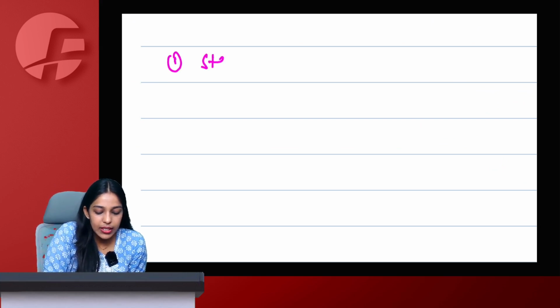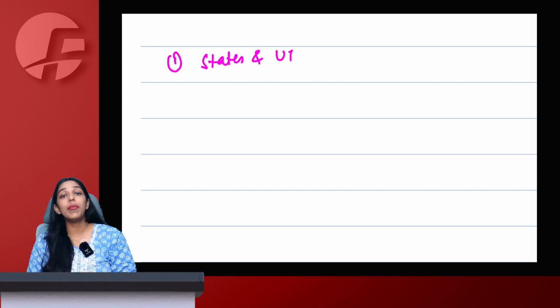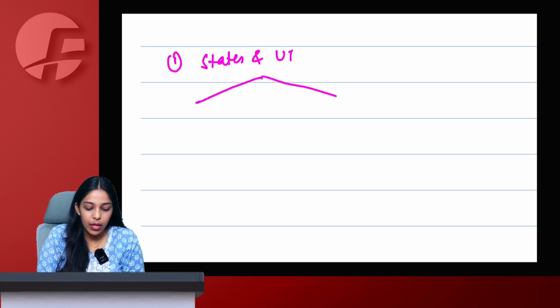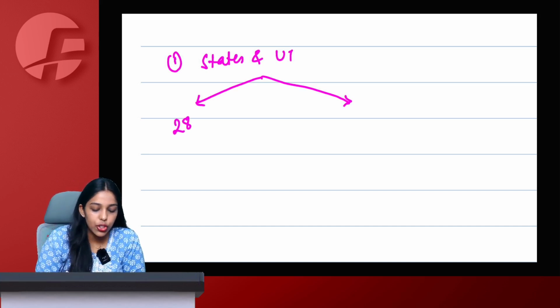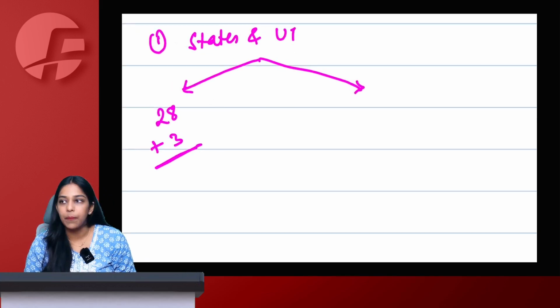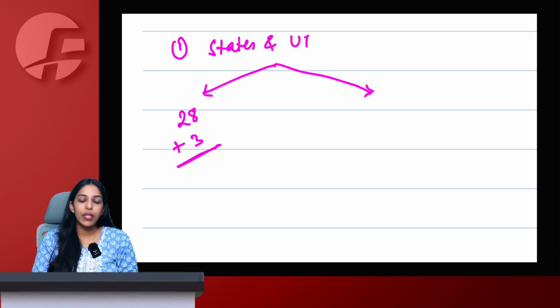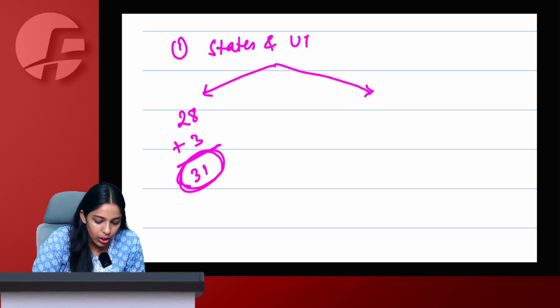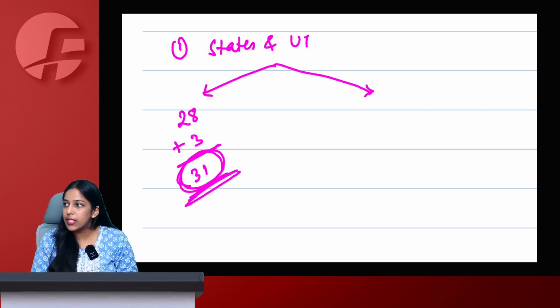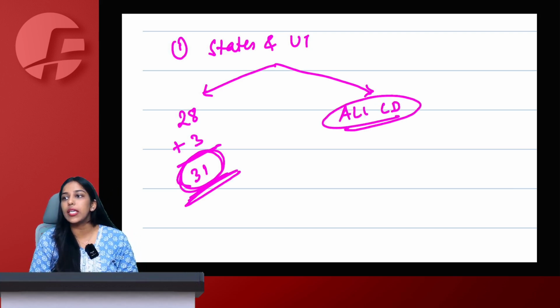Right, ma'am? There were three things which I made you learn. First was states and union territories under GST. Quickly tell me, how many states are there according to GST? Ma'am, 28 geographical states plus 3 union territories which have their own legislature: Delhi, Jammu Kashmir and Puducherry. Which equates to a total of 31 states under GST. And we have 5 union territories without legislature, which are known as union territories under GST, which is all CD.